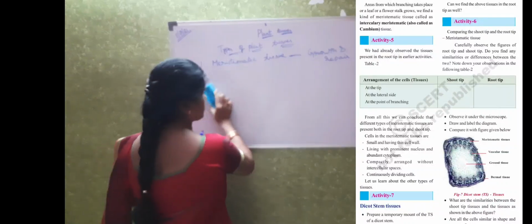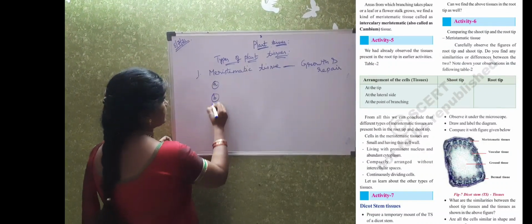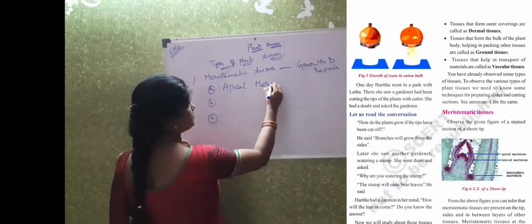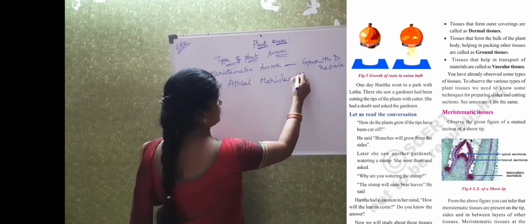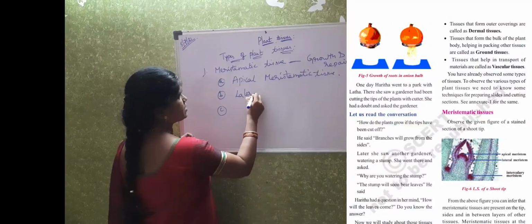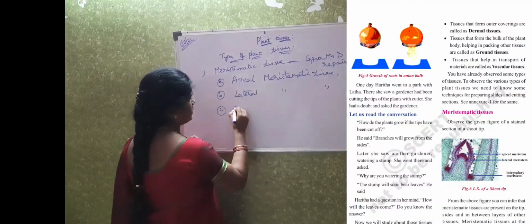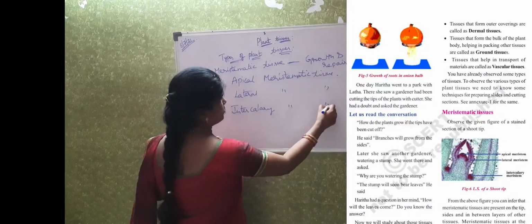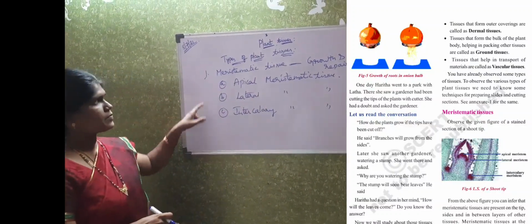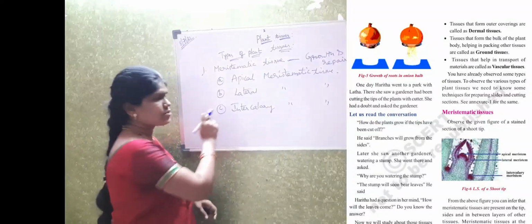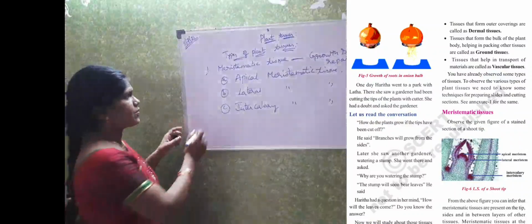So meristematic tissue is again divided into three types: apical meristematic tissue, lateral meristematic tissue, intercalary meristematic tissue. So how many subgroups are present in meristematic tissue? Apical meristematic tissue, lateral meristematic tissue, intercalary meristematic tissue.